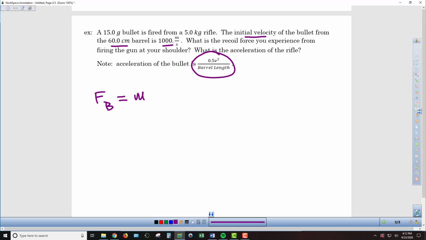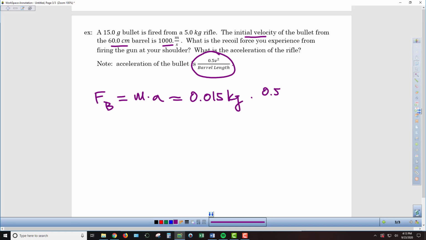And so that's going to be mass times acceleration, but we have a mass of 15 grams, so that'll be 0.015 kilograms. Need to make sure that we use our kilograms there. And then for the acceleration of the rifle, or of the bullet I should say, it's going to be 0.5, and so that's not contributing to our significant figures, just to clarify.